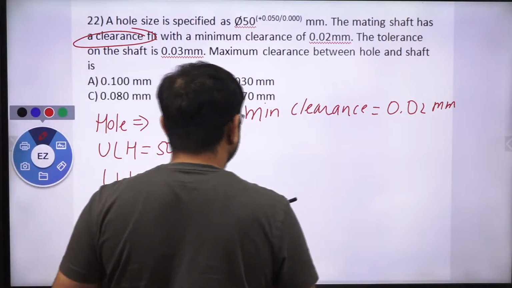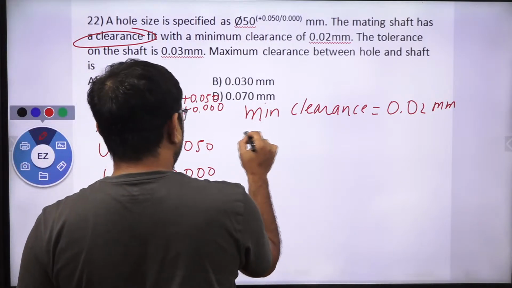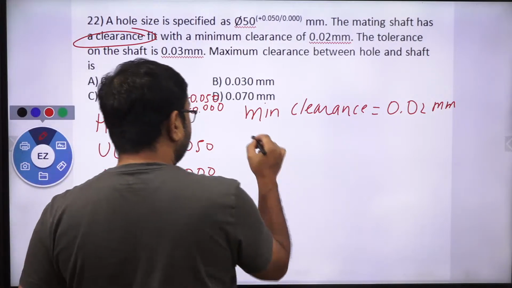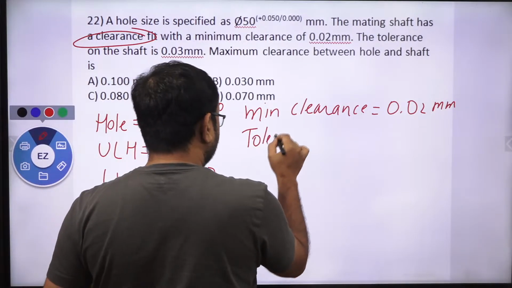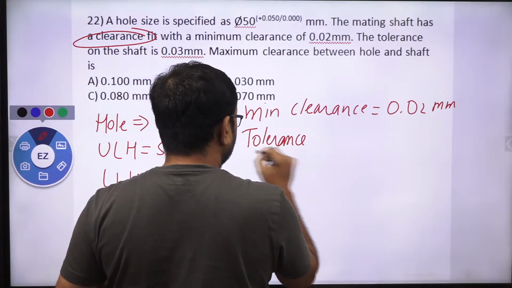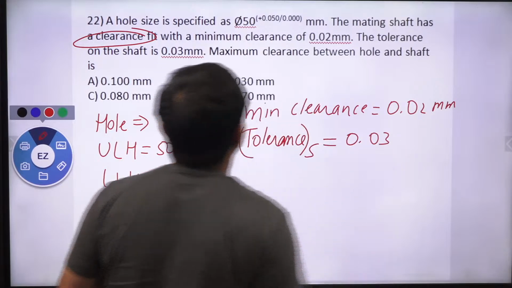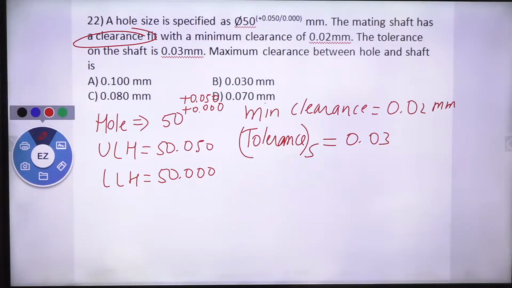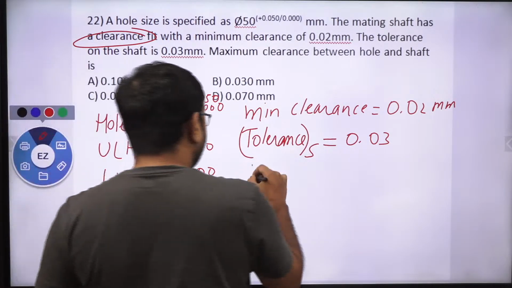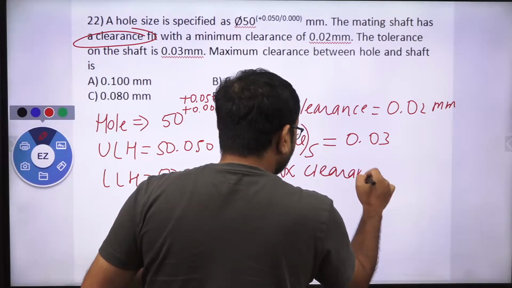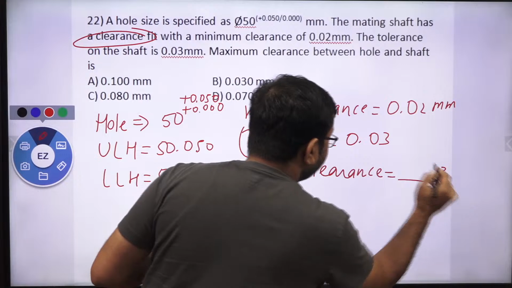The tolerance of the shaft is already given, that is 0.03. Yes or no? The maximum clearance between the hole and the shaft, we need to find out maximum clearance.